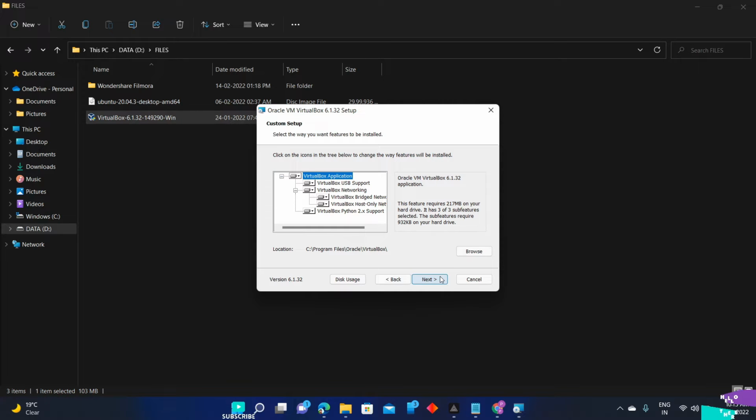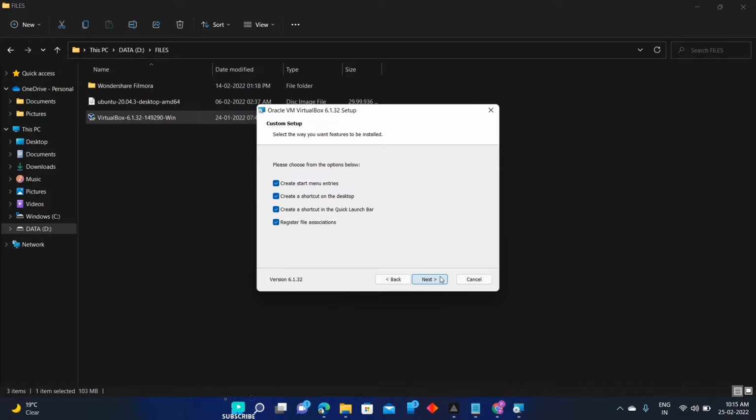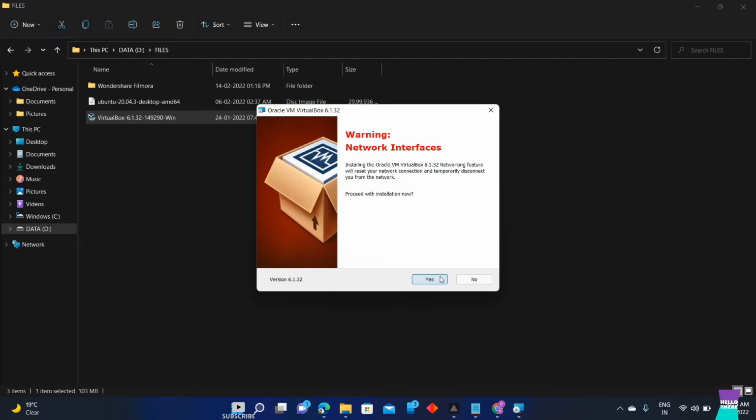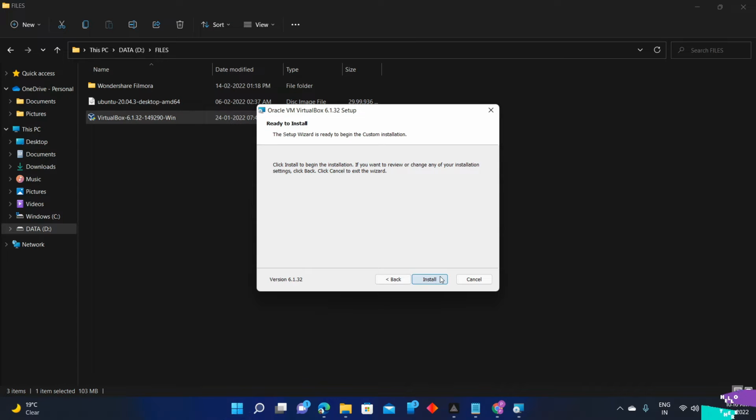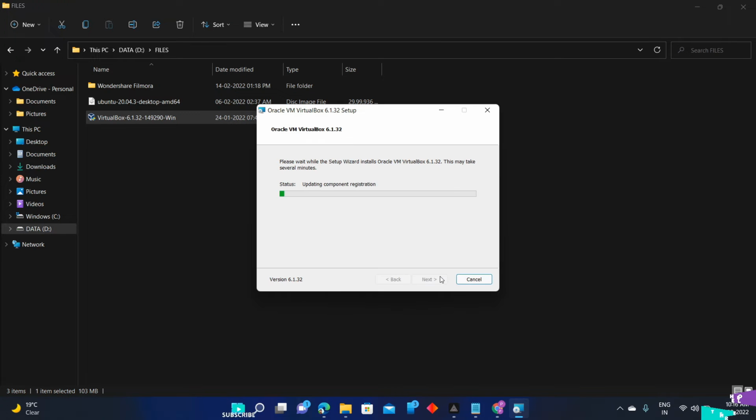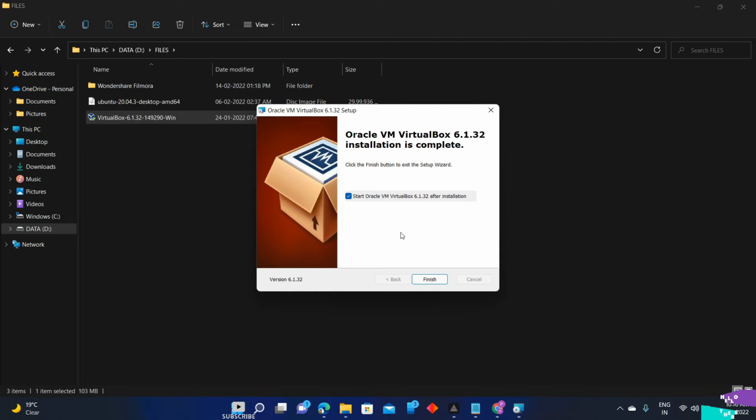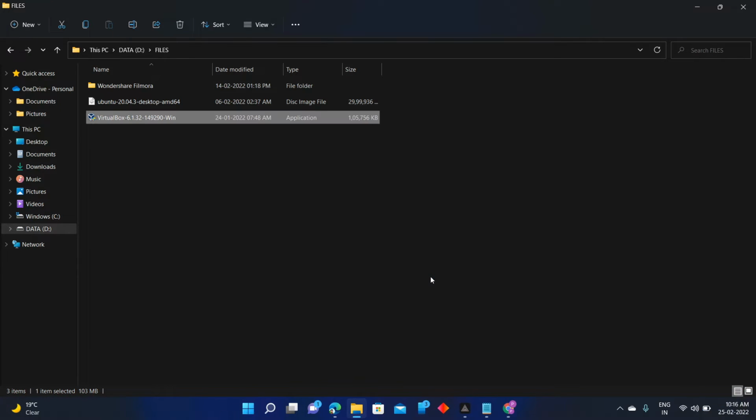At this location VirtualBox will be installed. Click next, leave everything the same as it is. Click on yes, install. Click the finish button.